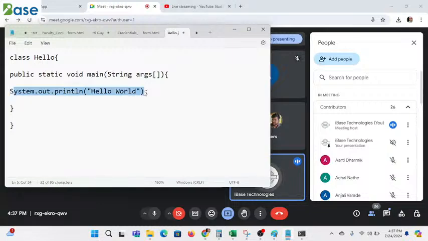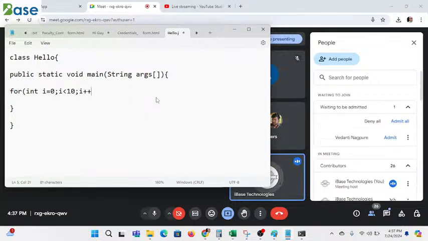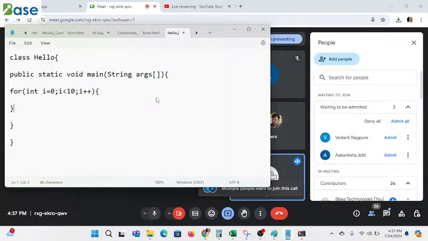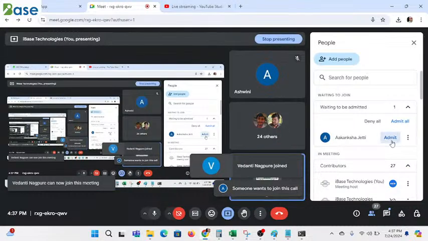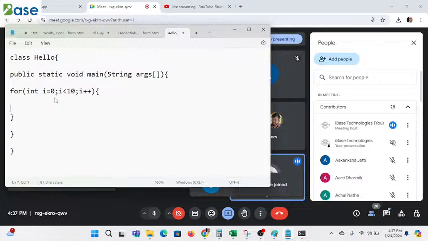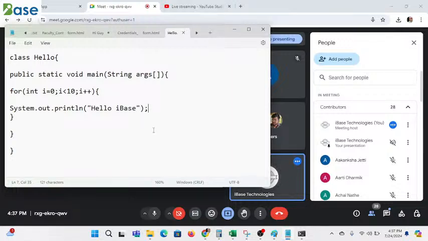Let me ask you some more questions regarding loops in Java. For int i equals 0, i less than 10, i plus plus, opening brace, closing brace. Here I am going to write System.out.println in brackets, double quotes, hello ibase. So can you tell me how many times it will print hello ibase?